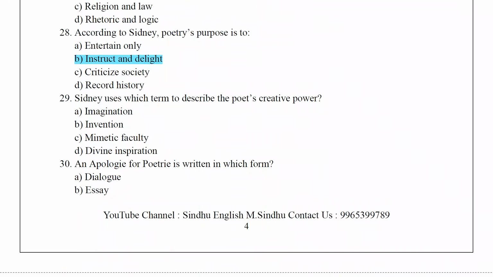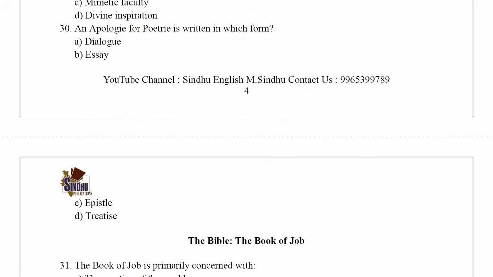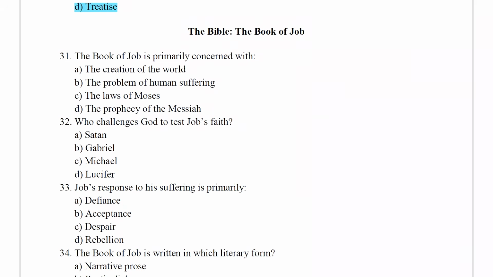Sidney uses which term to describe the poet's creative power? Invention. An Apology for Poetry is written in which form? Treatise. Now we are going to see the next topic, Bible, the Book of Job.